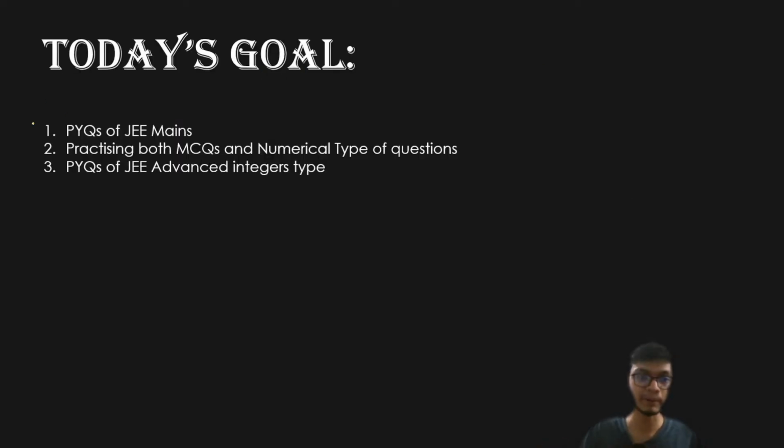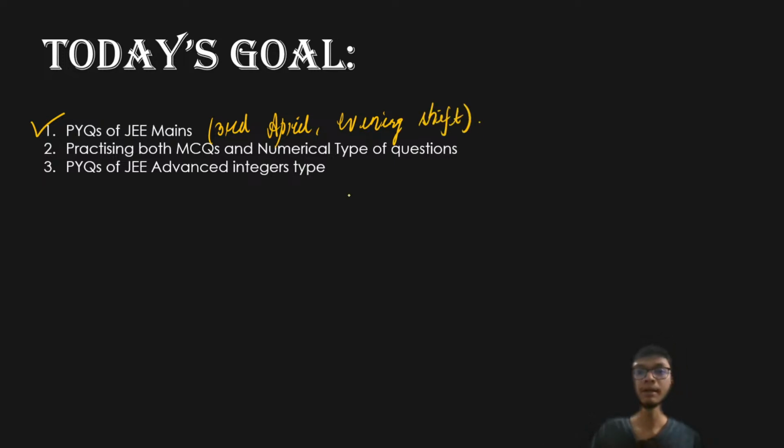So today our goal is to discuss the previous year paper, and we are discussing the 3rd April evening shift. I hope this is clear. Okay, please let me know in the live chat how many of you have given the 3rd April evening shift paper. Okay, so we are going to discuss the MCQ as well as numerical type questions, and along with that, we are going to also understand how you should prepare for your upcoming JEE advanced examination. Right, so this is our goal for today's class.